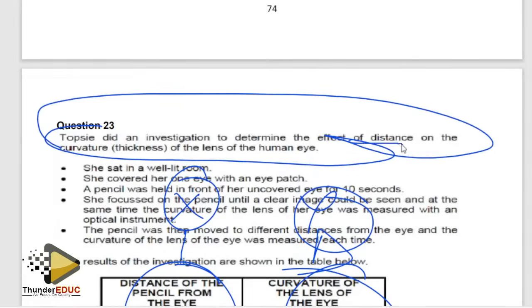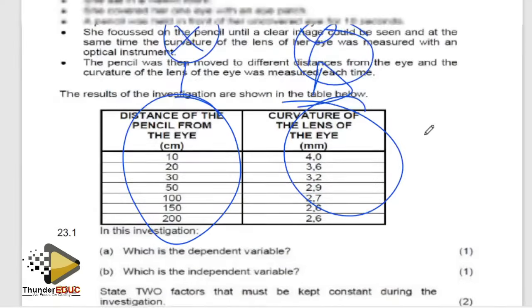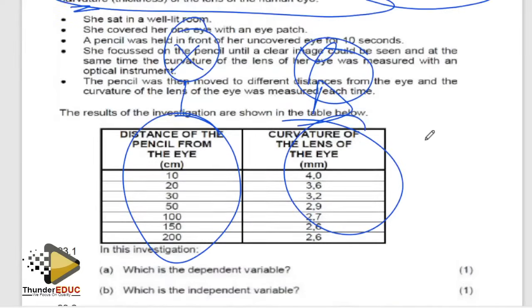Determine the effect of distance on curvature, meaning that the distance will determine the thickness of the curvature of the lens. The distance will determine how big the curvature is going to be. You understand the thickness. So please, when they ask you for a line graph, please title the axes.